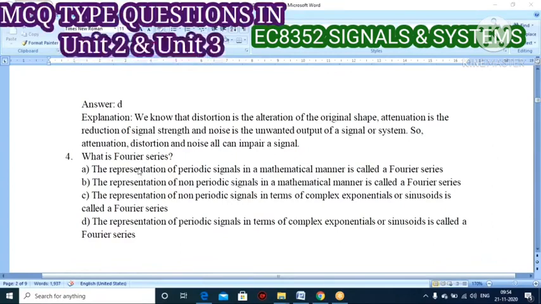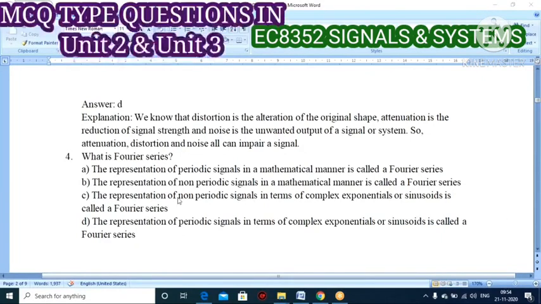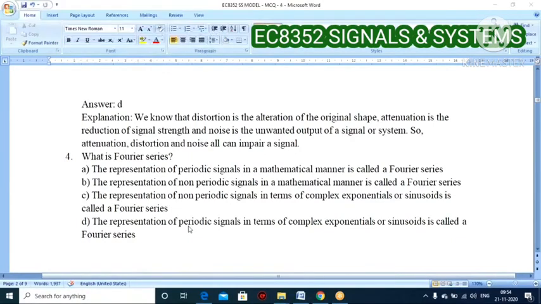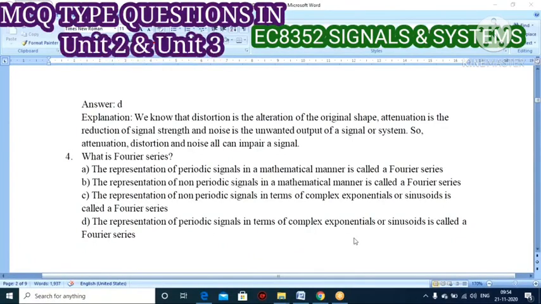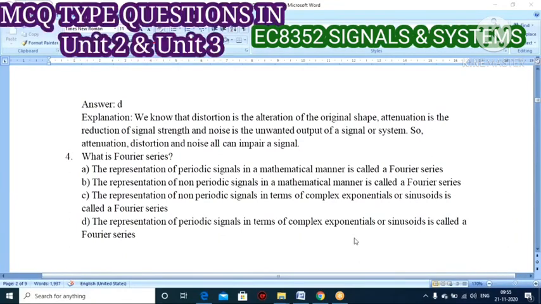Next question: what is Fourier series? Option A, representation of periodic signals in a mathematical manner. Option B, representation of non-periodic signals in a mathematical manner. Option C, representation of non-periodic signals in terms of complex exponentials or sinusoids. Option D, representation of periodic signals in terms of complex exponentials or sinusoids. This is the definition of Fourier series, and the question is based on the definition. Anyone? Which one?